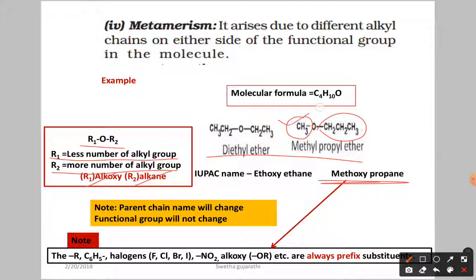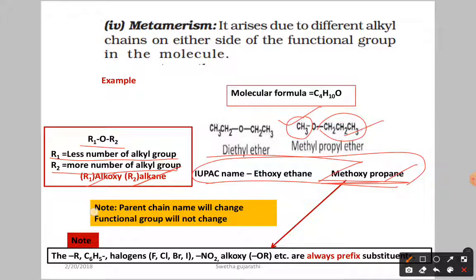So this one ends with methoxy and this one is propane. Methoxypropane, like that you write the IUPAC nomenclature. Don't worry, here we are not focusing on how to give the IUPAC nomenclature; you will learn that in detail in the second year. What I want to convey is that this is the example for metamerism.